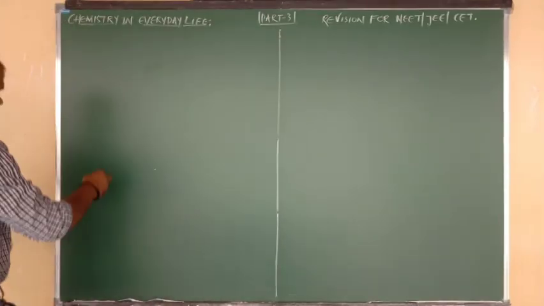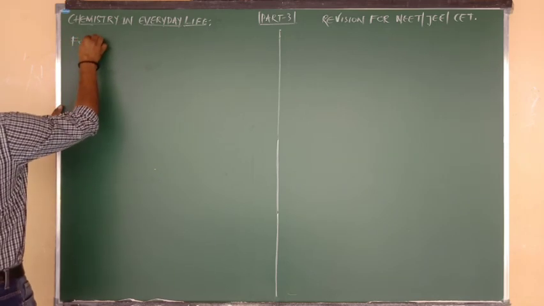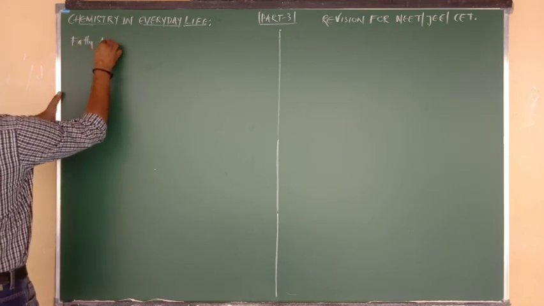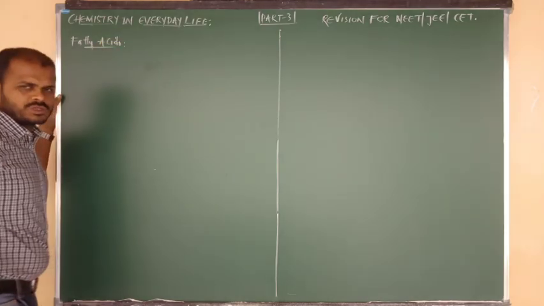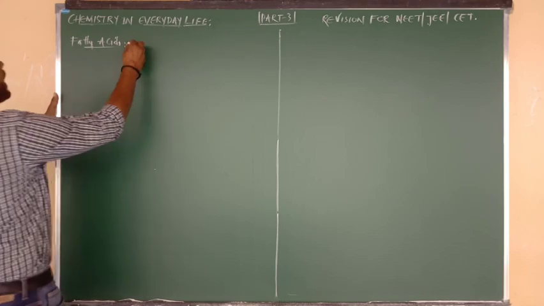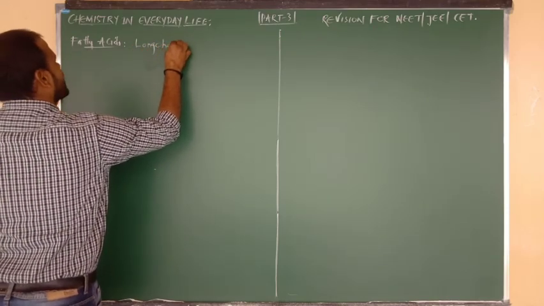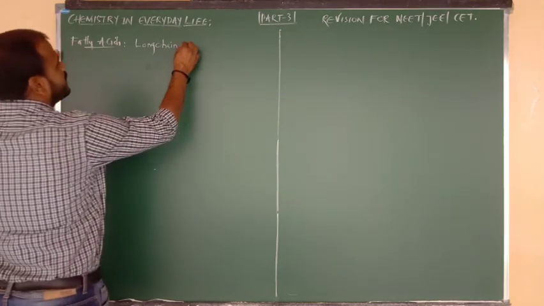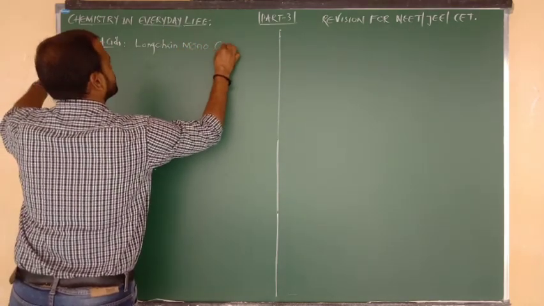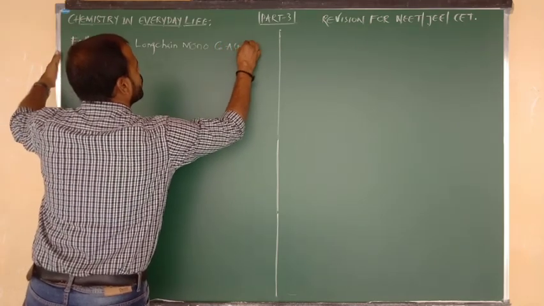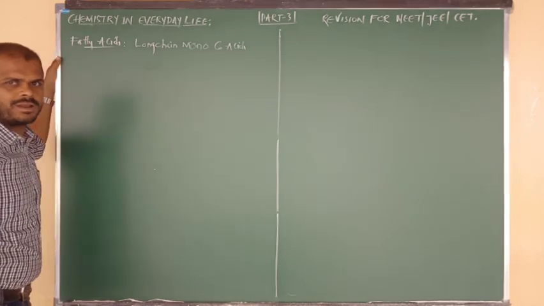Right now, first of all I am going to discuss fatty acids, because from fatty acids only we are going to prepare soaps. What is meant by fatty acids? Fatty acids are nothing but long chain monocarboxylic acids. They should contain only one COOH group.